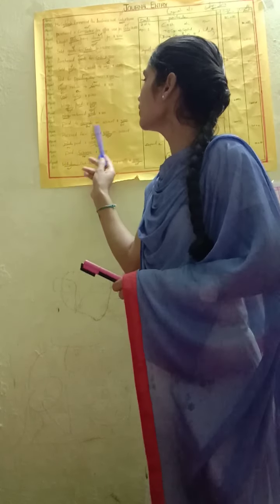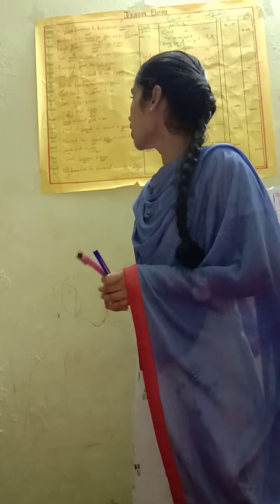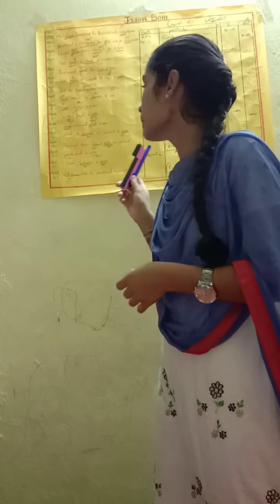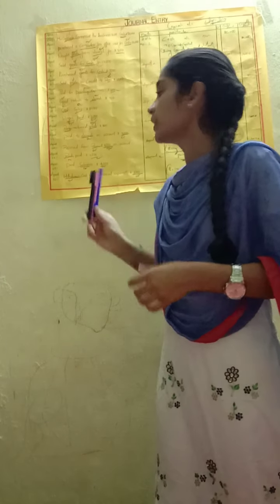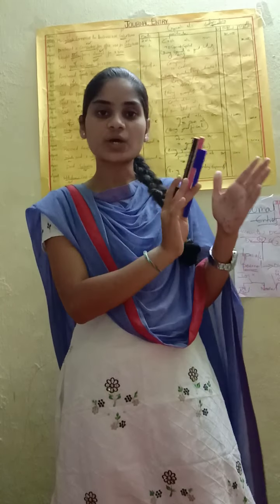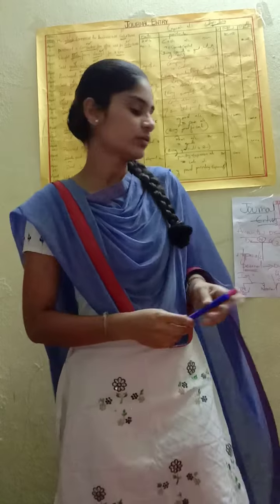Next, April 22. Paid to Naresh on account 3,000. We are paying Naresh on account. So Naresh is receiving, so cash is credit. So Naresh account debit to cash account credit. How much is the amount? 3,000. In both opposite columns we should write amount 3,000.